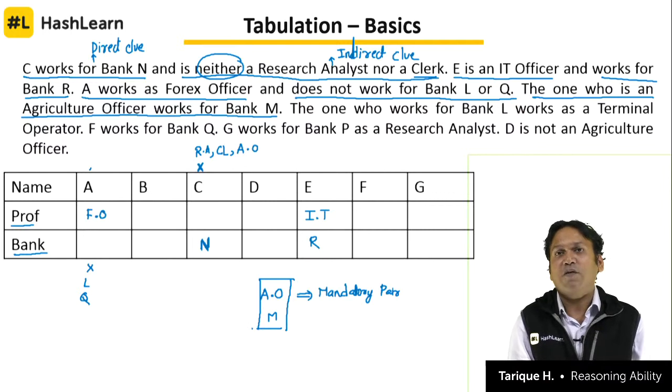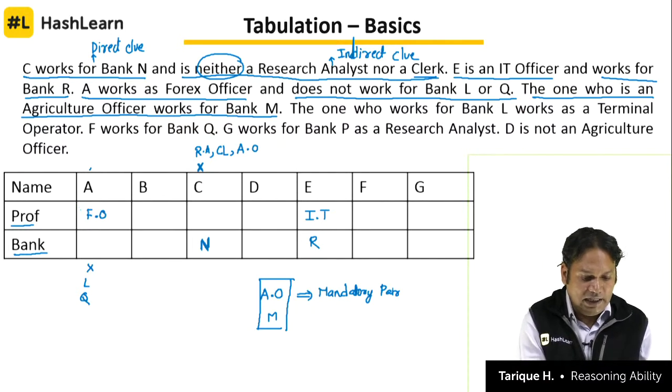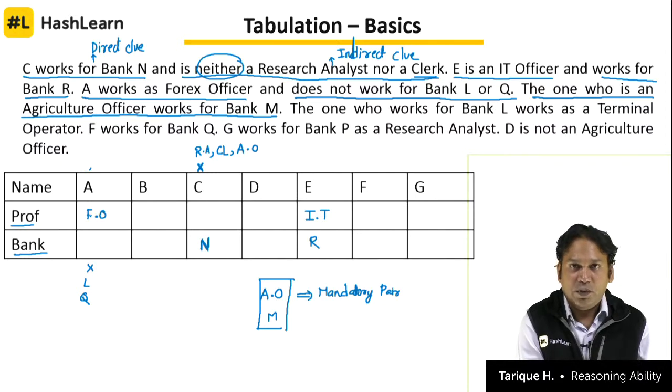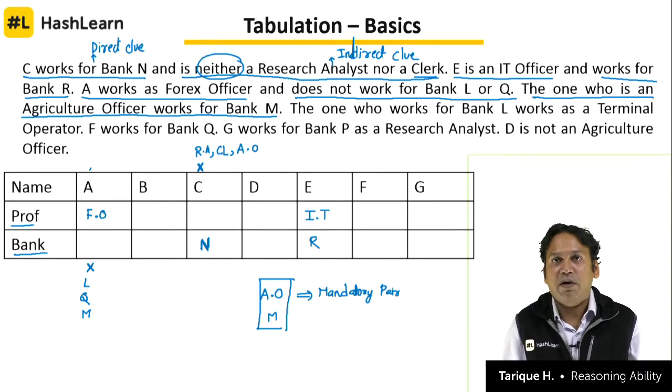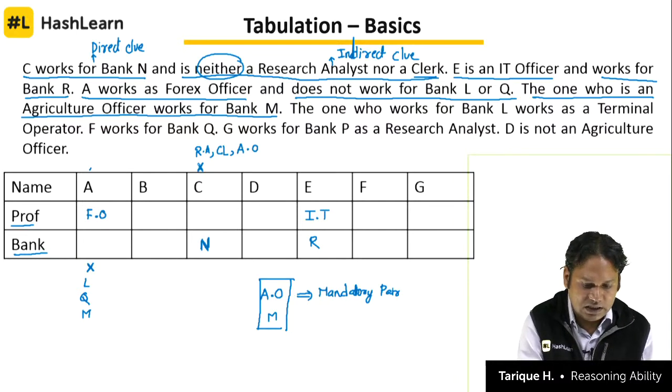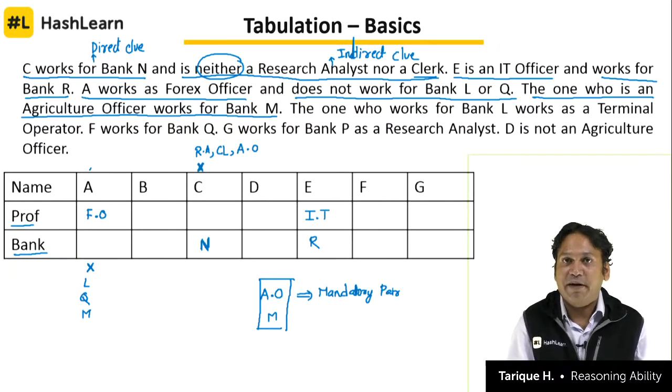Who is the agriculture officer? One who works for bank M. Is A the agriculture officer? No. A is the forex officer, that means he will not work in bank M. So one more bank we can cross here. A will not work in bank M and C is not the agriculture officer. That is how you work with mandatory pairs and indirect clues.